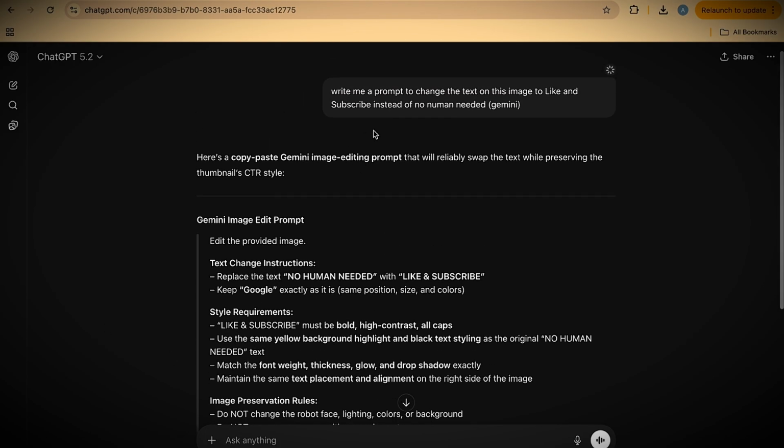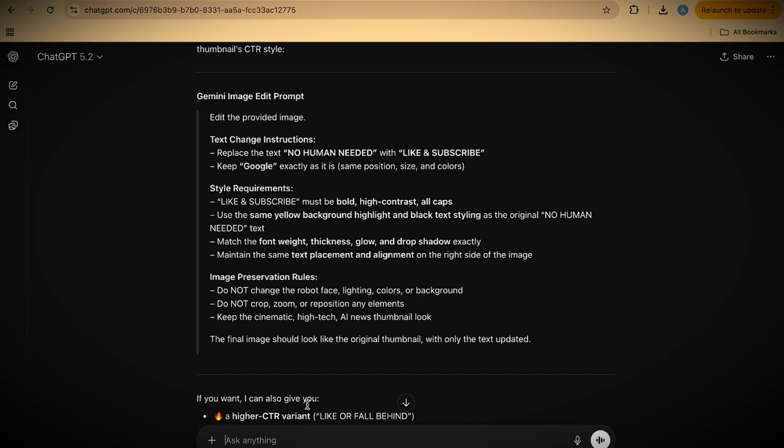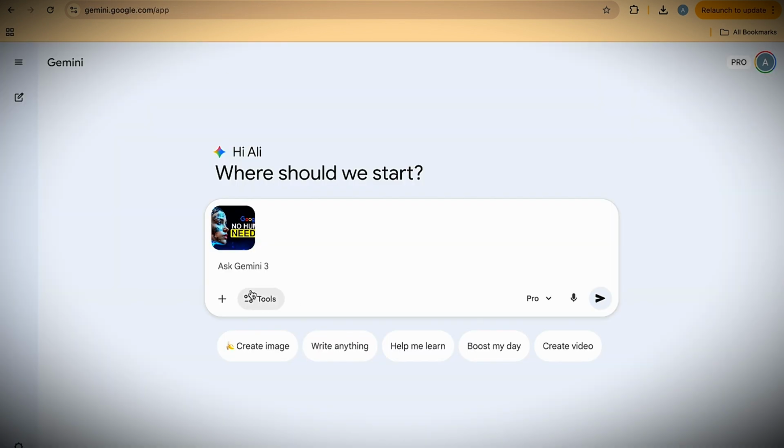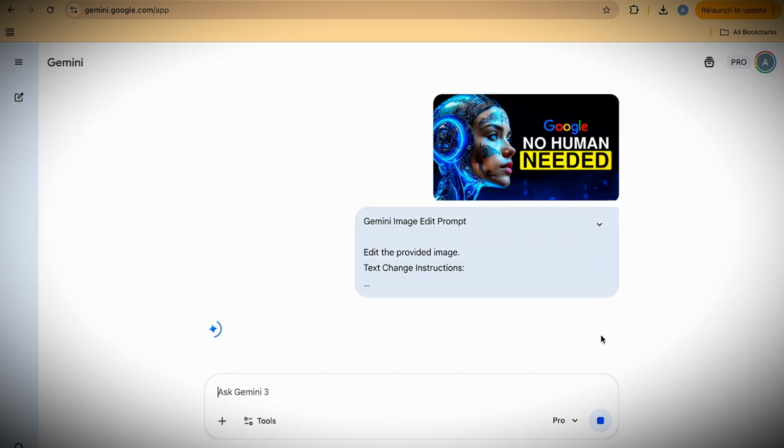You can see I had a very basic prompt here, and you can look at the detail of the prompt we got from ChatGPT. I'll grab this quickly and go into Gemini, and I already have the image loaded, and I'm going to ask it to change this text. And the importance of that is when you ask ChatGPT to change an image, it can make mistakes and does alter your original image. When you use it as a prompt engine to write your prompt for Gemini, you cut down on the amount of time you have to be re-prompting and re-engaging by literally 100% at least.